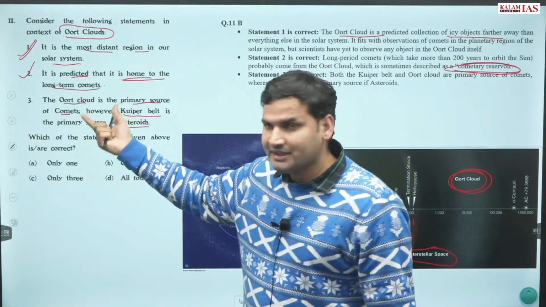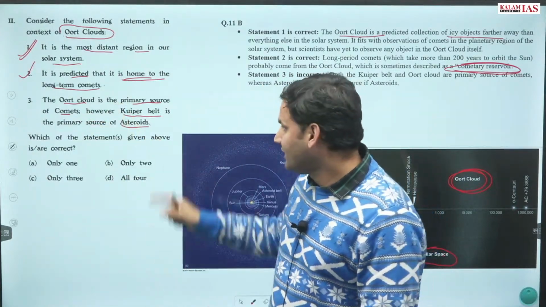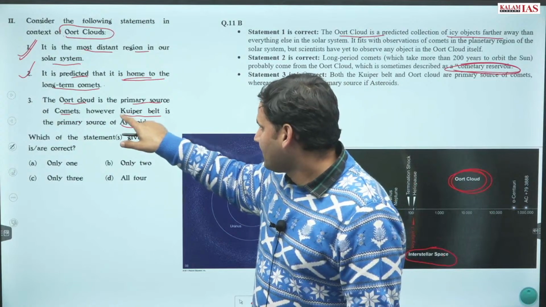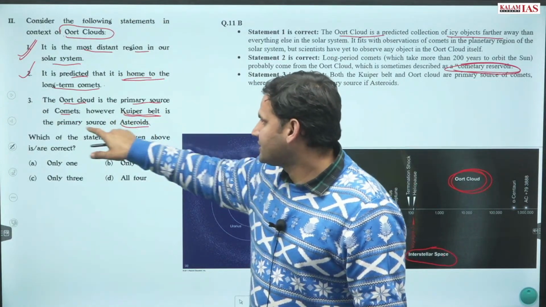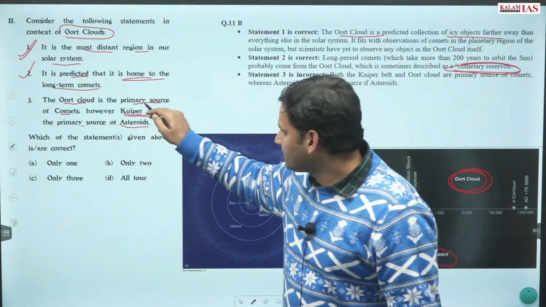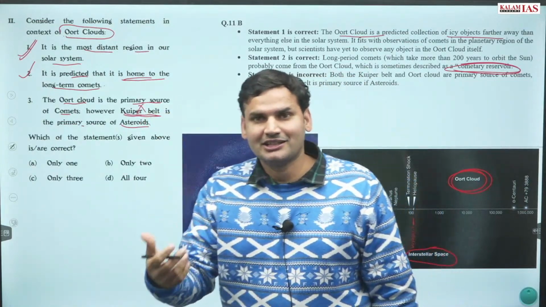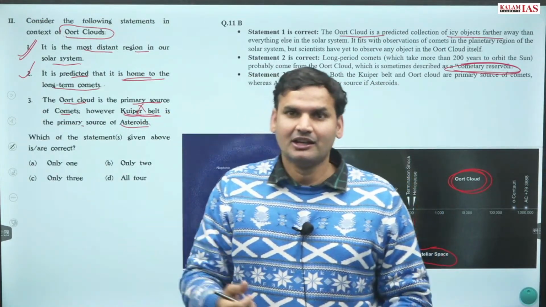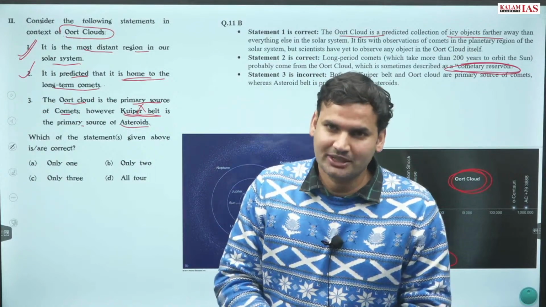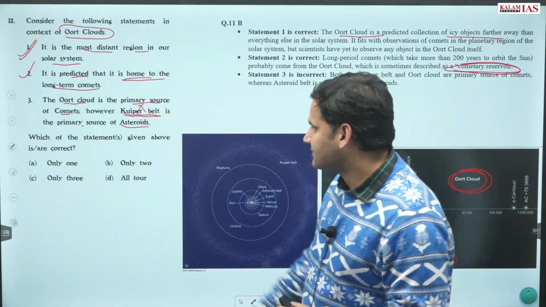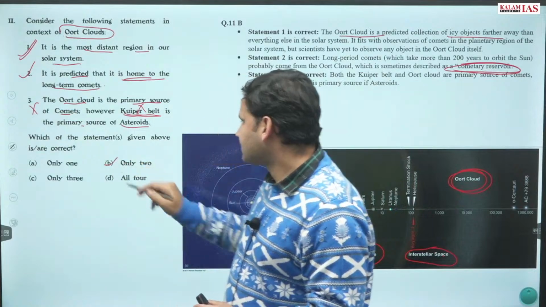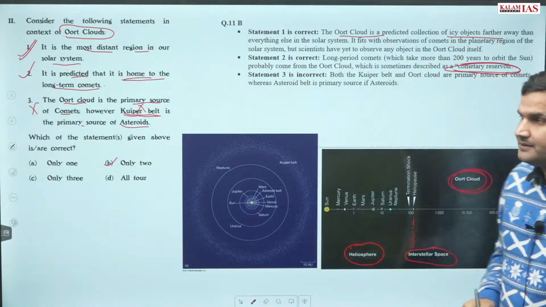Third statement may seem correct, but third statement actually is wrong because it is written Kuiper belt is primary source of asteroid. No, it is not the Kuiper belt. Kuiper belt नहीं है primary source. क्या primary source? Primary source is of course the asteroid belt. Statement third is wrong. The correct answer turns out to be option B.